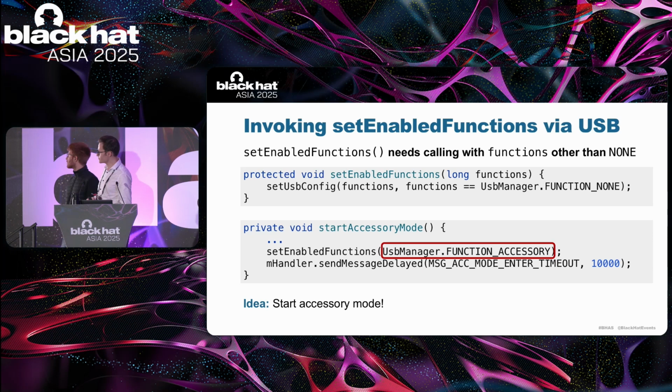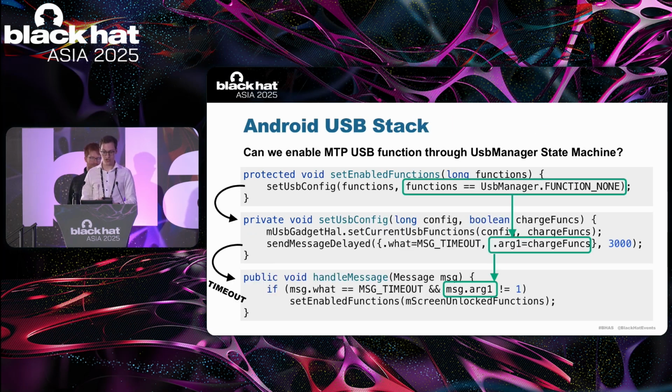This is inside the USB manager, and you can see that start accessory mode actually calls set enabled functions with argument function accessory. And this is exactly what we are looking for. Now, this is not just what we are looking for in terms of the argument to the set enabled functions method, but this logic is even reachable on a locked device. So this is exactly what we need. Okay, we know how we can start the attack and force the argument to the correct value.